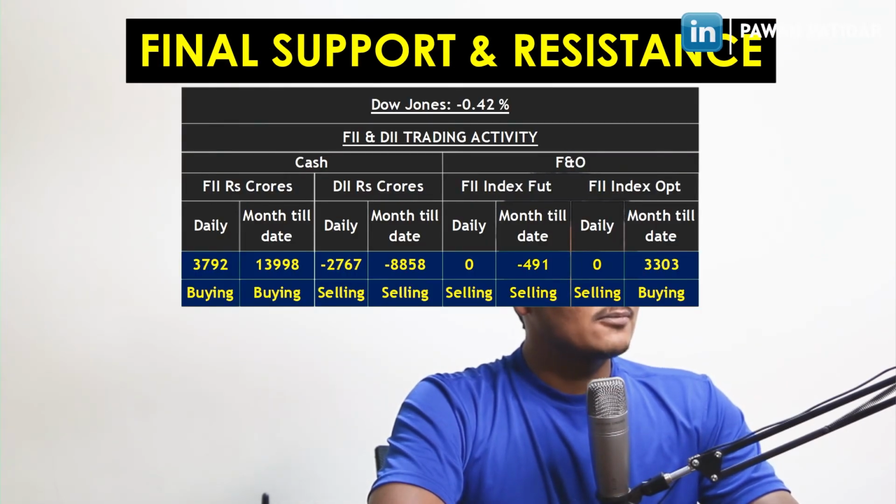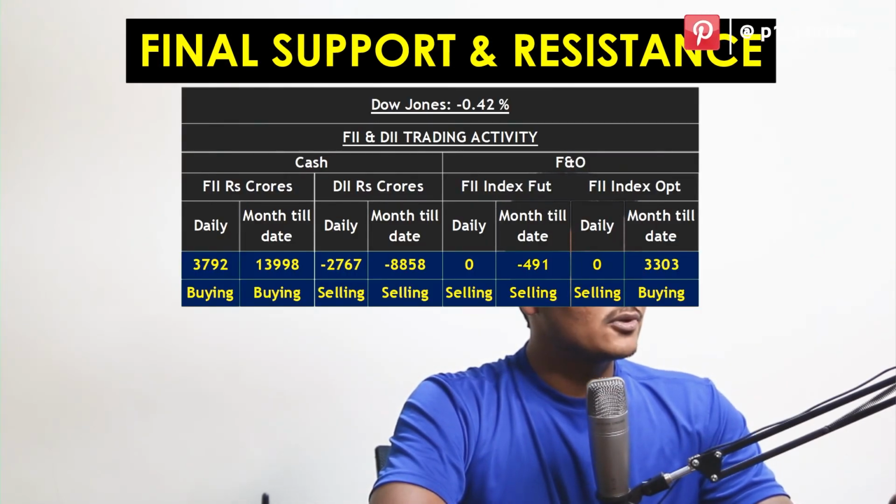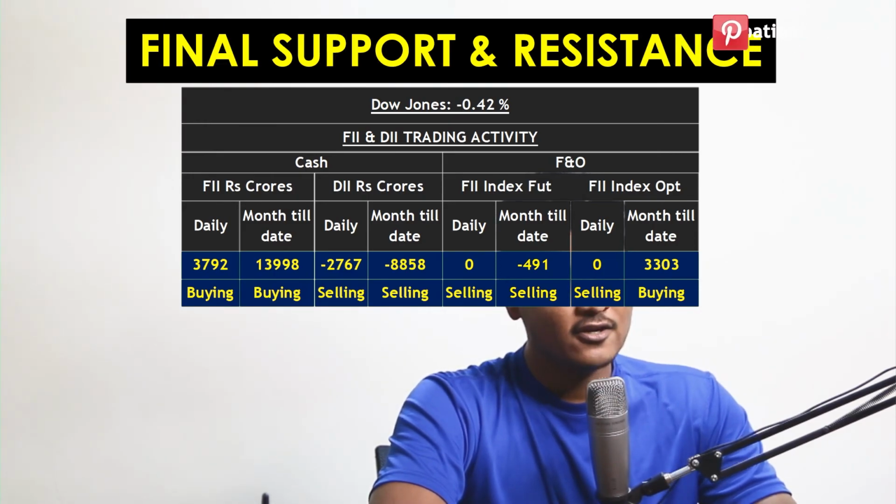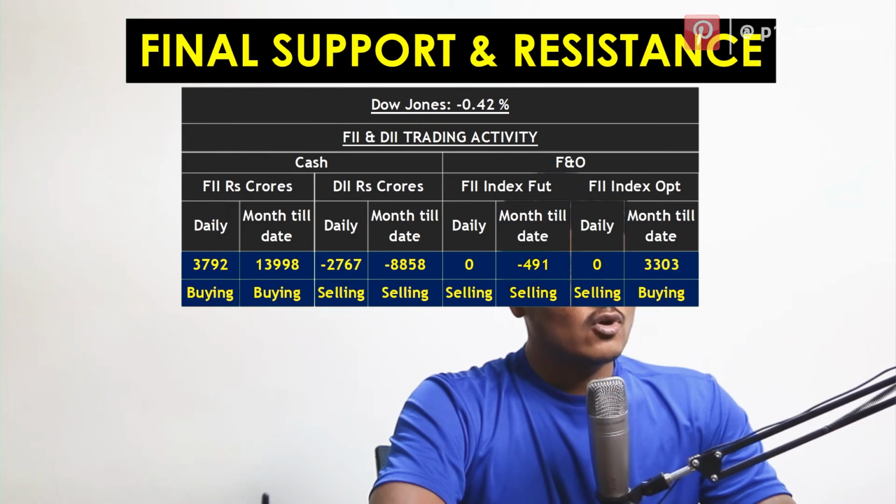Now let's move to the next, which is final support and resistance. Before analyzing the final support and resistance, you should see where the cash market of FIIs and DIIs is. If you see, the FIIs are continuously buying in this month and today as well. If you see the DIIs, then DIIs are continuously selling. Today also they were selling. And if you see the F&O, meaning future and option market, then I could not find any of the data about index futures and options of FII.